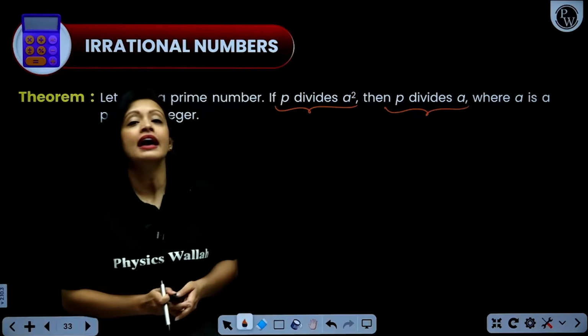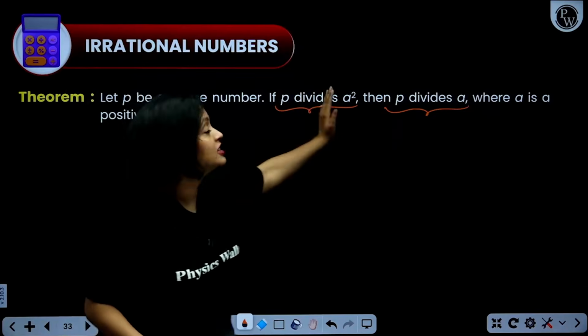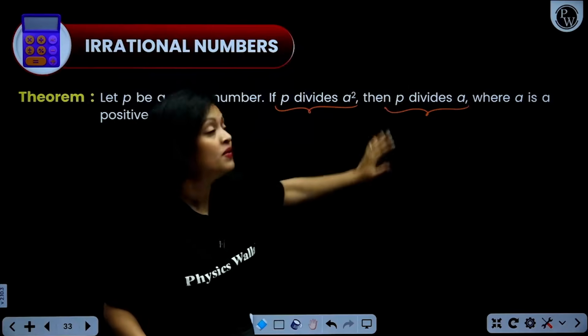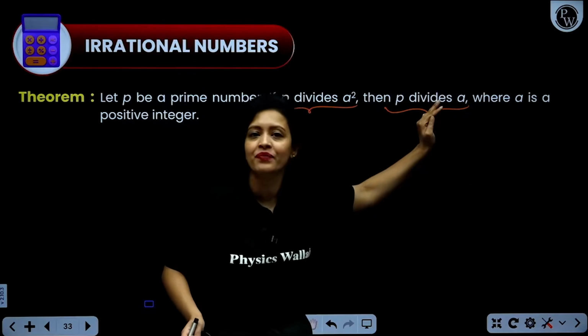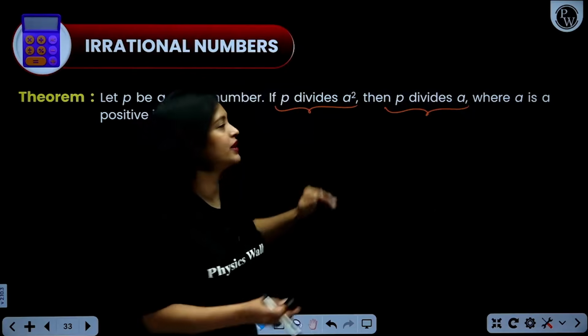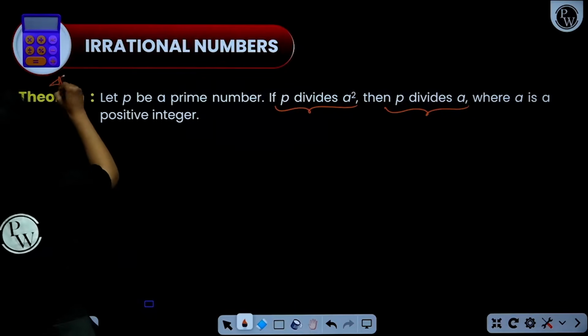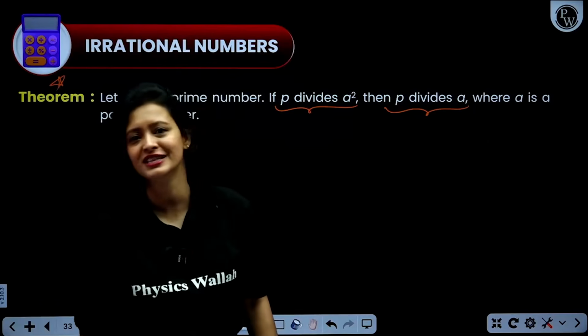So if any prime number divides the square of any positive integer, then that prime number will also divide that number. Understood? This is very simple, and please remember it because it is highly used in the most important proof, again I repeat, of this entire chapter.